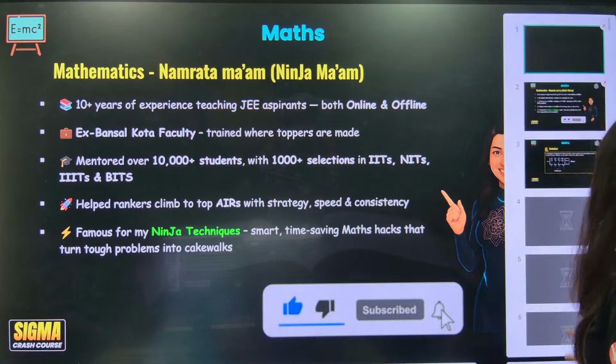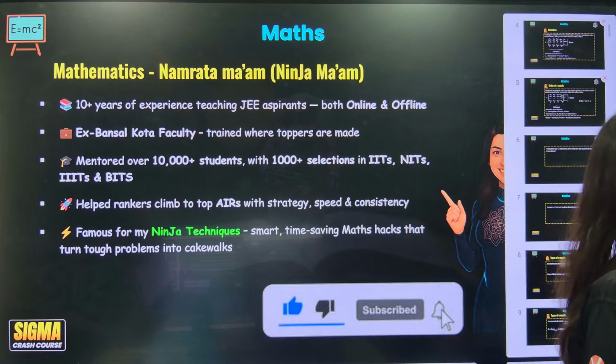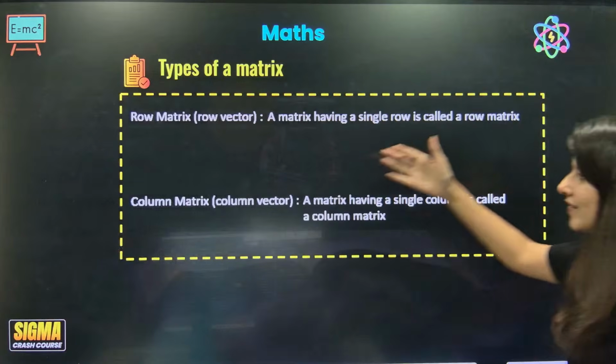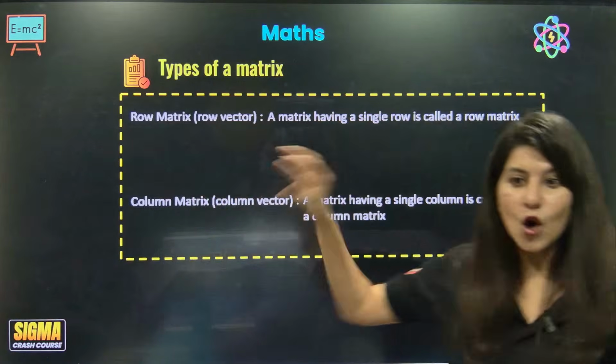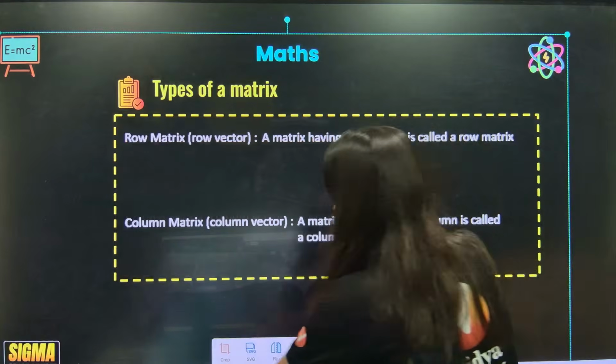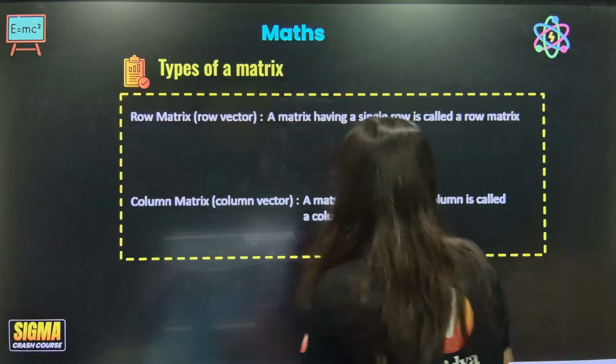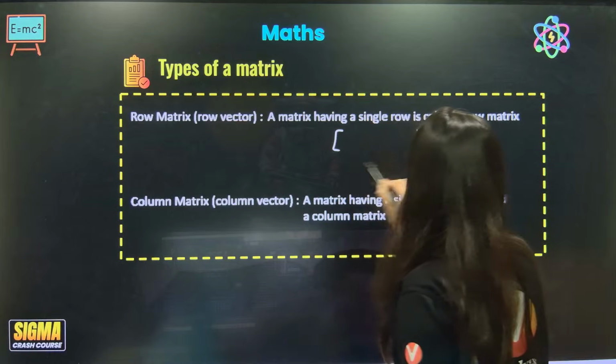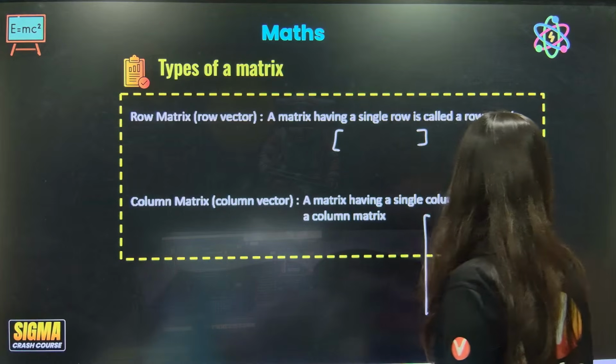Okay, so we are back to our thing. Row matrix is a matrix having a single row, and column matrix is a matrix having a single column. So row matrix would look like what? This is a row matrix, single row. A column matrix will look like this.